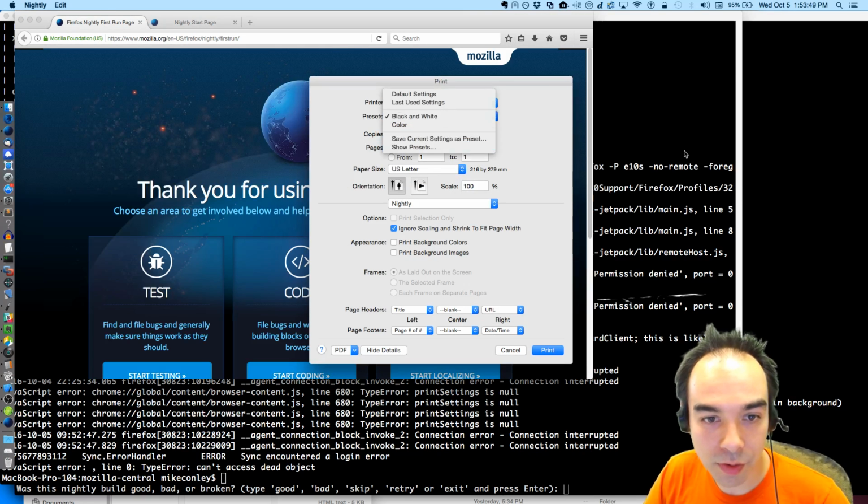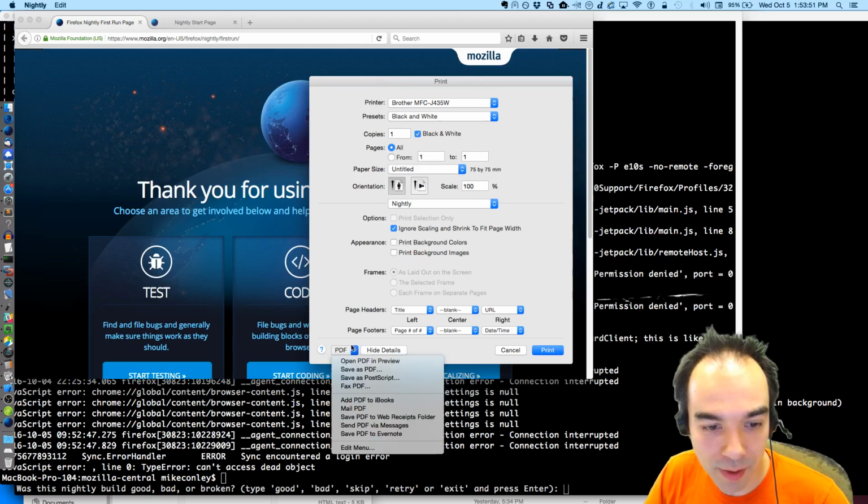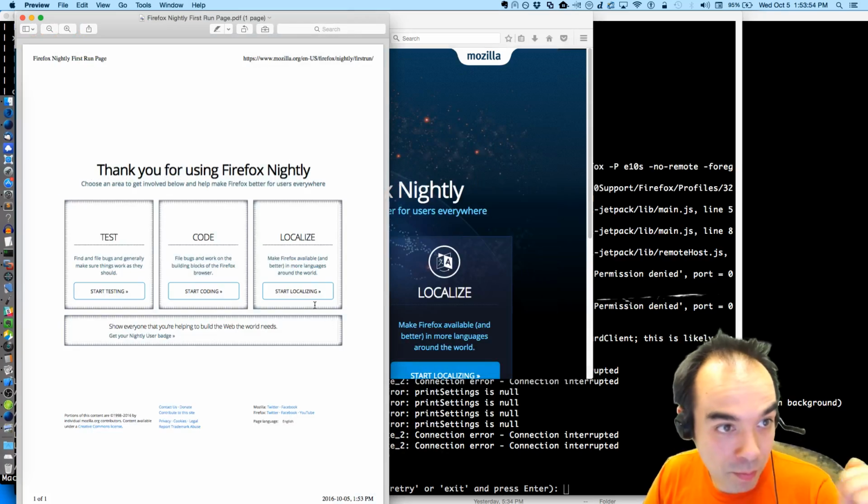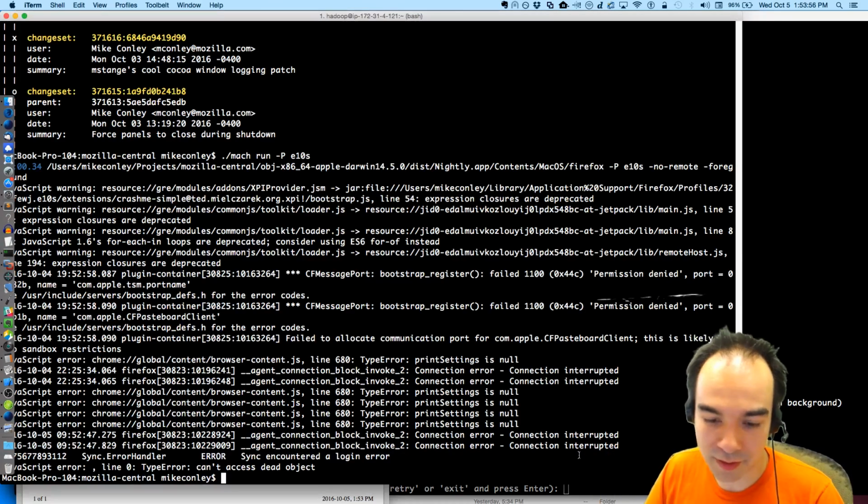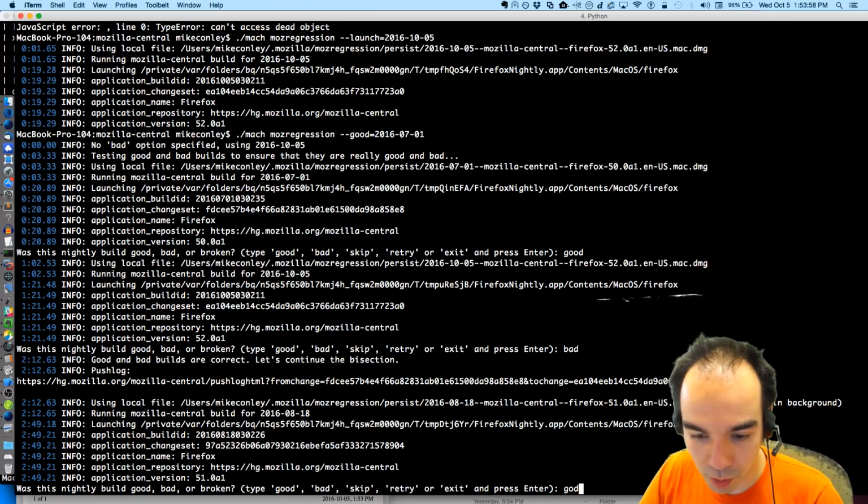Okay, so we're going to try to print to 75 by 75 and broken. So this is good. That's good because we want the broken state to be good.